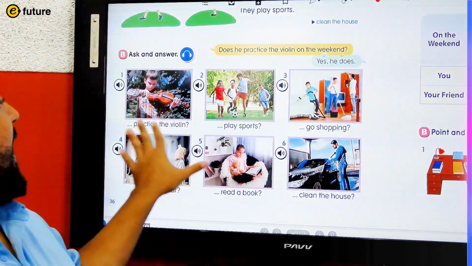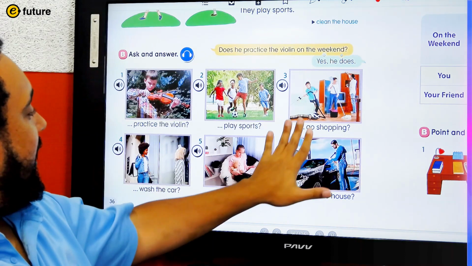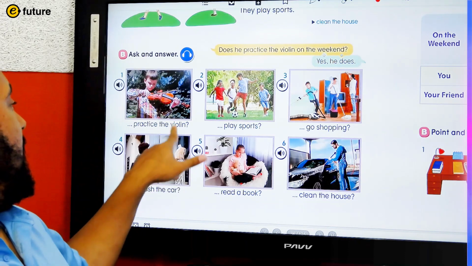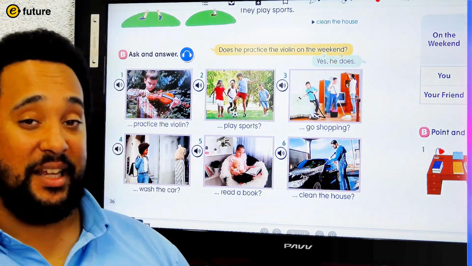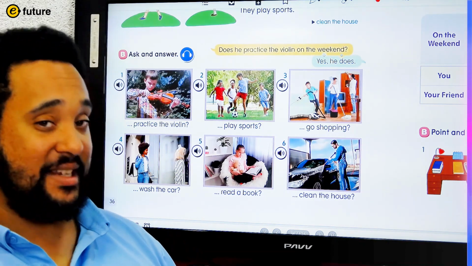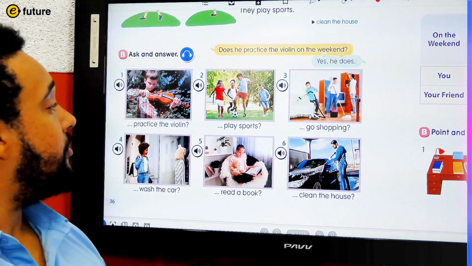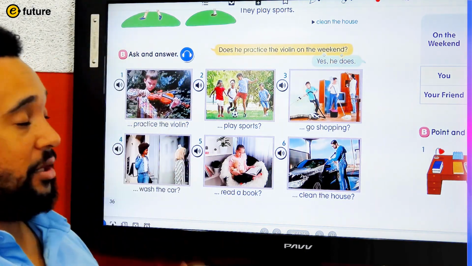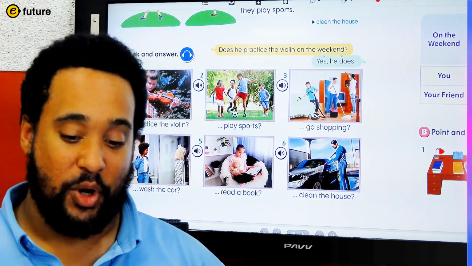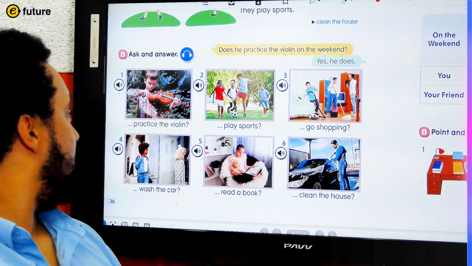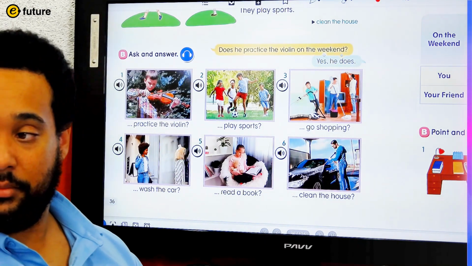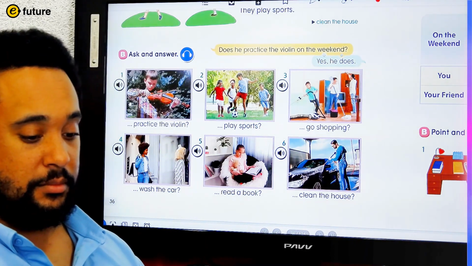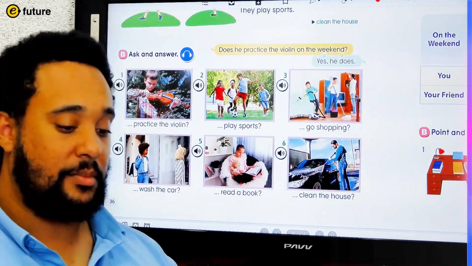We're going to practice this by looking at these pictures. So, this question matches this one, right? Let's do this one together. Does he practice the violin on the weekend? Yes, he does. Very good. Now, we're going to listen to the audio and answer the question, okay? Let's listen and then answer. Let's practice. Number 1. Does he practice the violin on the weekend? Yes, he does. Very good.